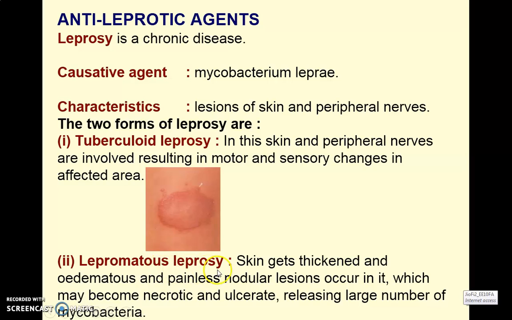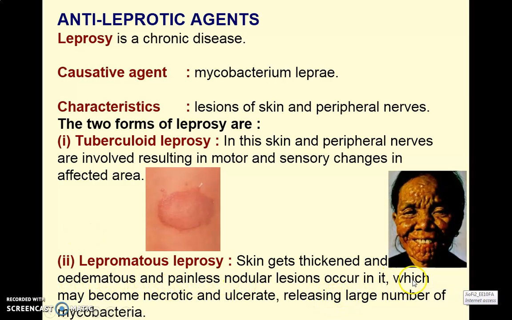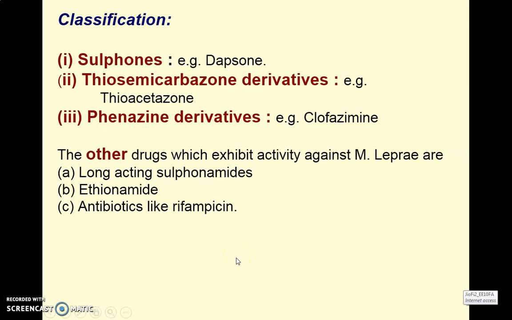And the second one, lepromatous leprosy, in which the skin gets thickened and edematous, and painless nodular lesions are produced, which may become necrotic and ulcerative and release a large number of mycobacteria. So in the image you can see that the skin becomes thickened and edematous. Such things will happen in case of lepromatous leprosy.